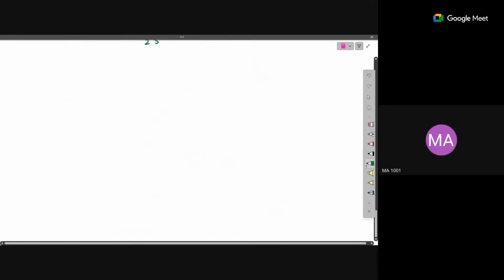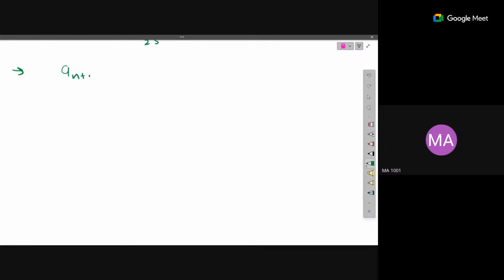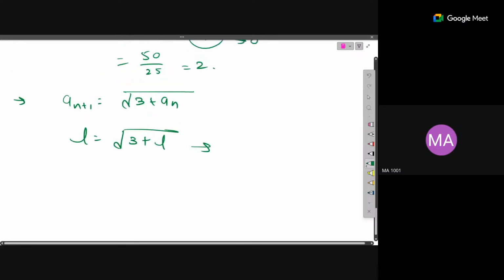Now, if a recursion relation is there, suppose you want to find the limit of some recursive sequence, suppose a(n+1) is equal to under the root of 3 plus a(n). Suppose such types of limits you want to find, then what you'll do, you'll just substitute the value of L in place of a(n) and find the value of L. That is, L is equal to under the root of 3 plus L, and then find the value of L and discard something. So this will be the process for recursion.